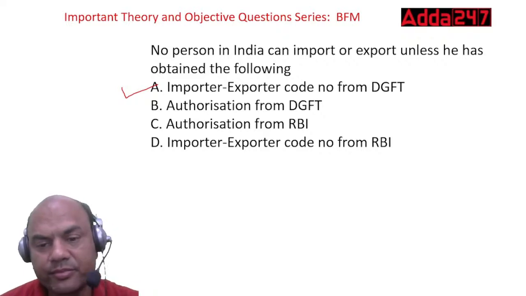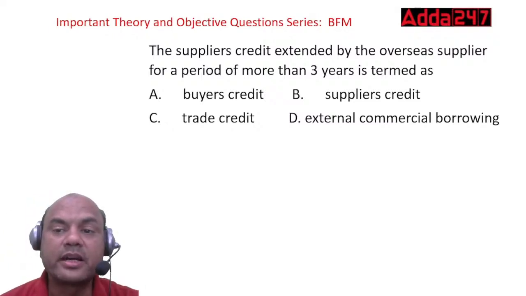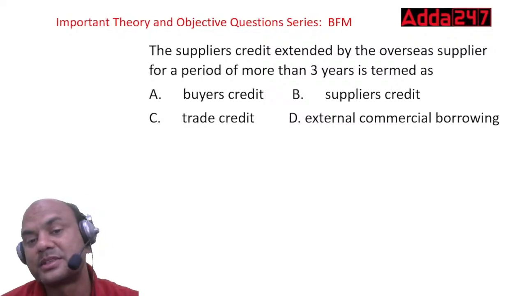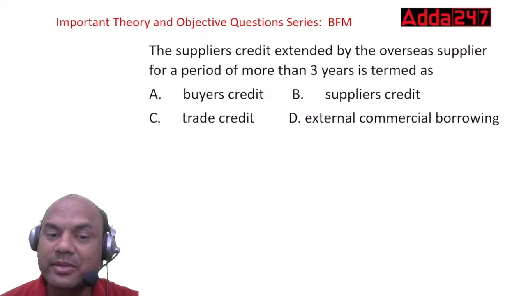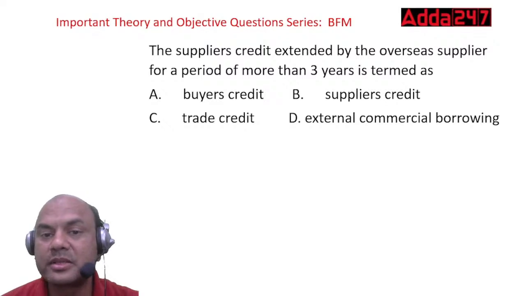This IEC code is required by each and every person who wants to import or export in India or from India. Okay, compulsory. The supplier's credit extended by the overseas supplier for a period of more than 3 years is termed as. Again confusion in this. Here options are the same again. Buyer's credit, supplier's credit, trade credit and ECB, external commercial borrowings. What is it called as?